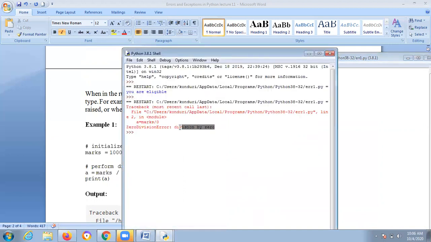Here, observe this error carefully. Division by zero. But the syntax is correct. The logic is wrong. That's why it's a logical error. That means a division by zero error. If the denominator is 0, then you will get the division by zero error. That's very interesting to see. There are totally two types of errors: one is syntax error and the second one is logical error.